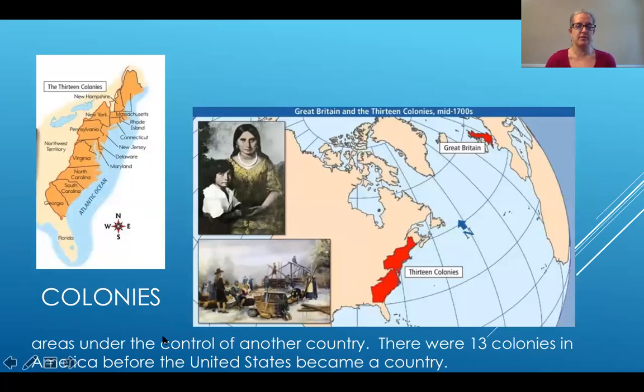Colonies. Colonies are areas under the control of another country. There were 13 colonies in America before the United States became a country. Here is one map of the 13 colonies. Here is another map. It shows the 13 colonies in America and Great Britain. The 13 colonies were under the control of Great Britain.